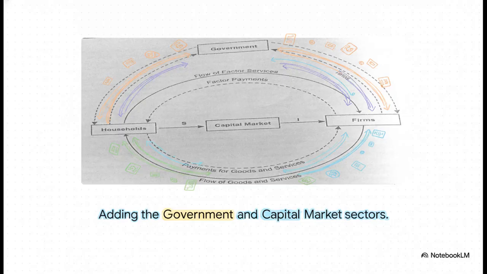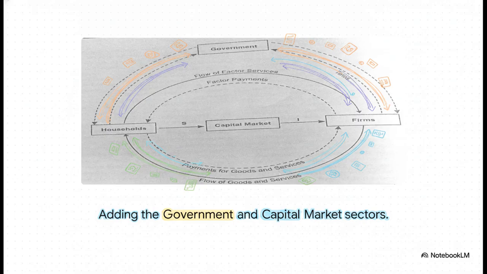First, let's look at what happens when we introduce the capital market and the government sector to create a three-sector model. You see, households don't spend every single penny they make, they save a portion in banks. These savings act as a leakage or withdrawal from that main loop. But the banks take those savings and lend them to firms as investments, injecting that money right back in.